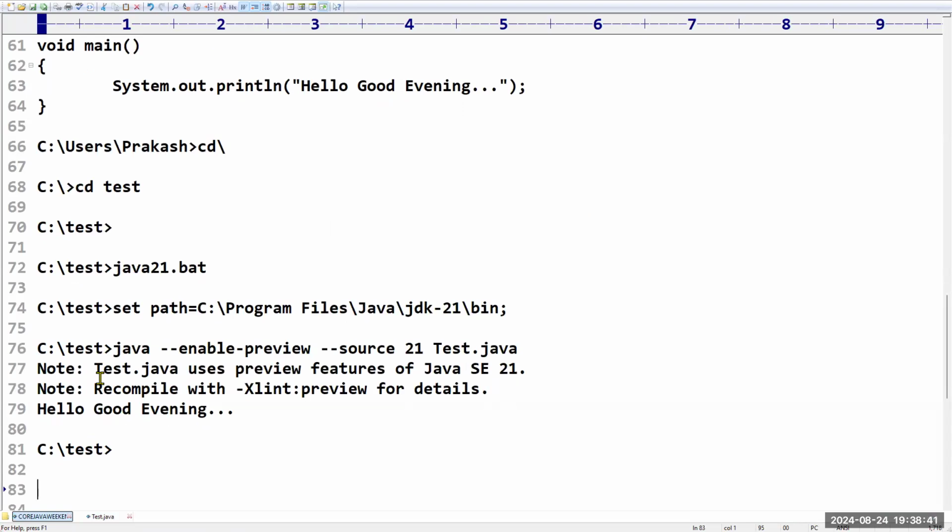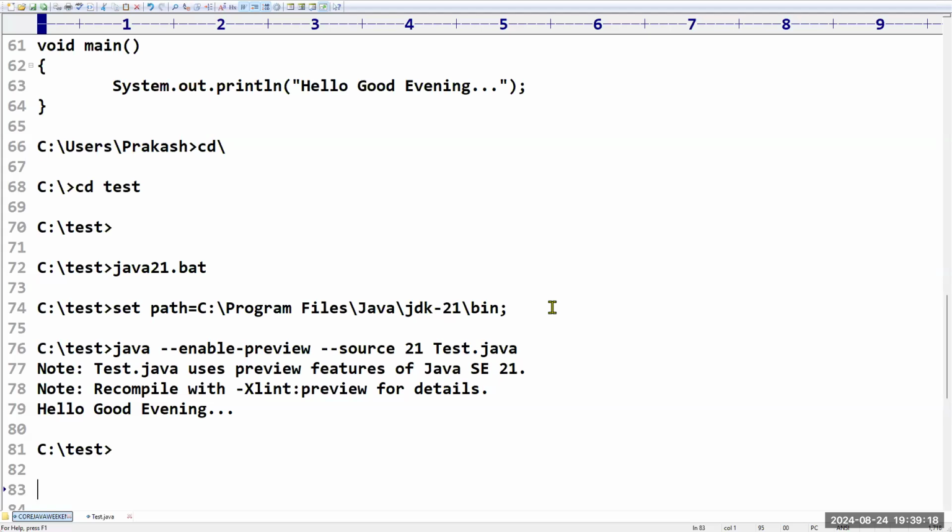Yes, sir. Sir, what was the need of writing java21.bat? Is it to display the path where the latest Java is residing? No. In my system, I installed 4 versions: Java 1.8, which is a very important version, Java 17, Java 21, and Java 23. By default, when you try to execute the program, it will pick up the latest version. So what I am trying to do is execute this feature in Java 21. That is my main intention.